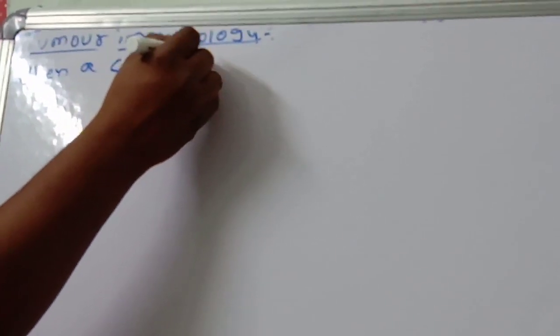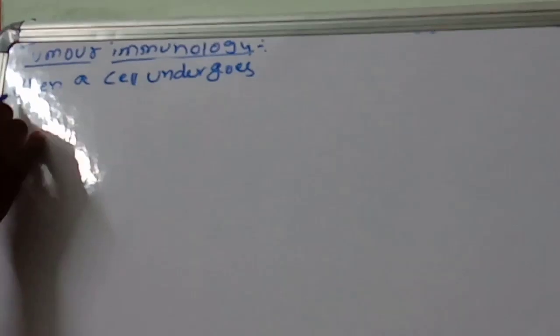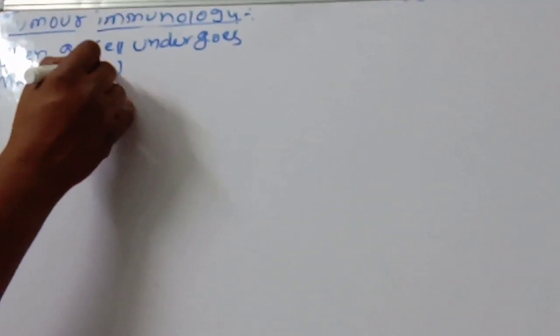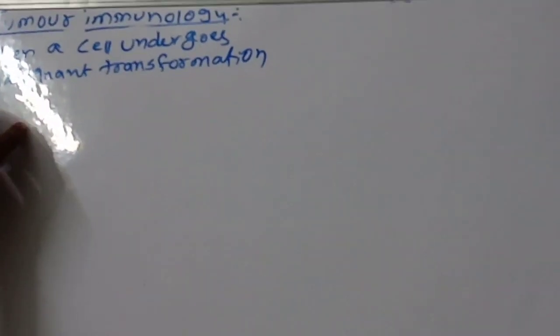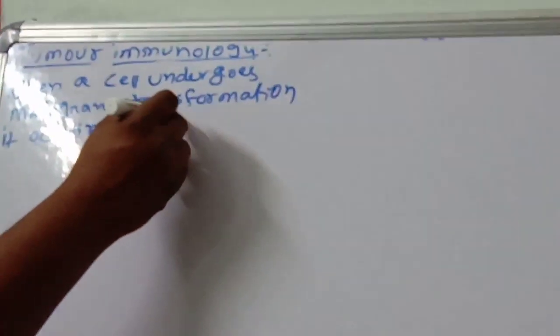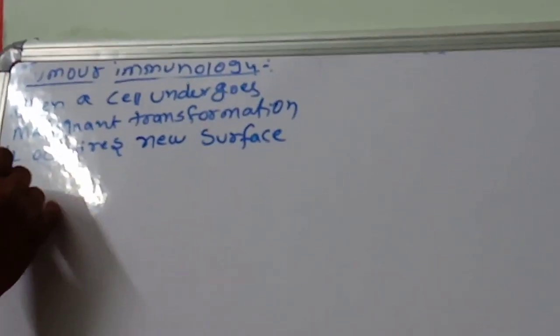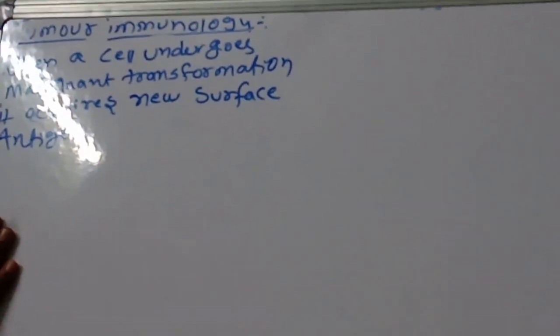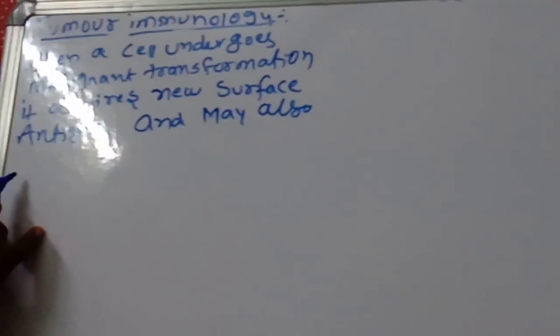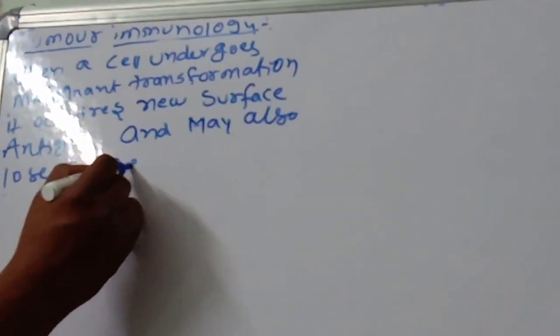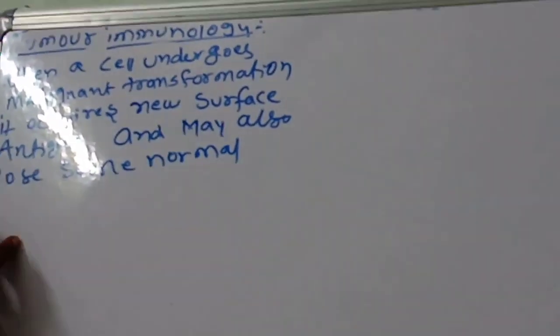Treatment, you check it. When a cell undergoes malignant transformation, it acquires new surface antigens, and may also lose some normal antigens.